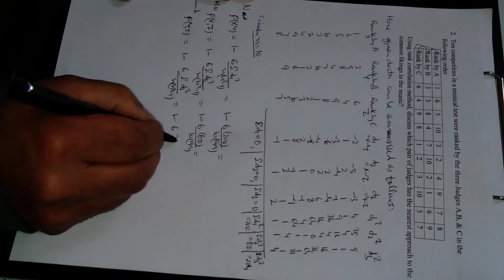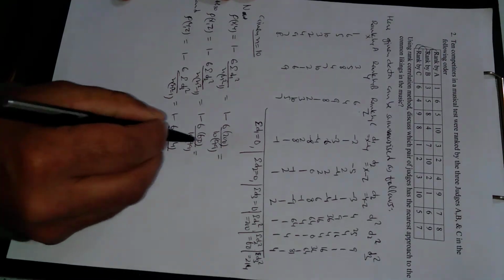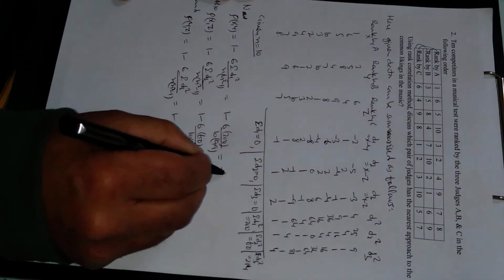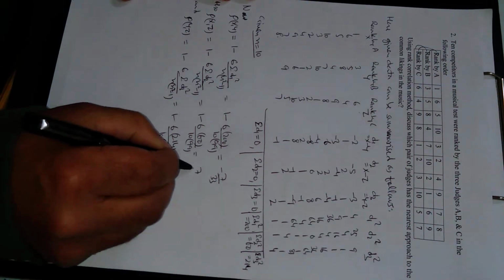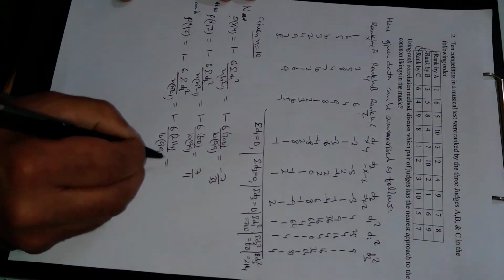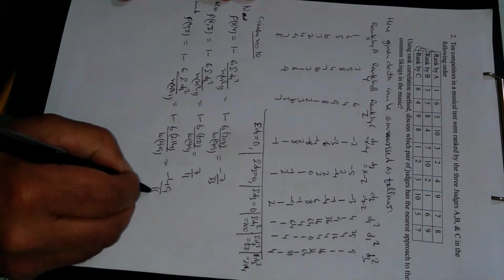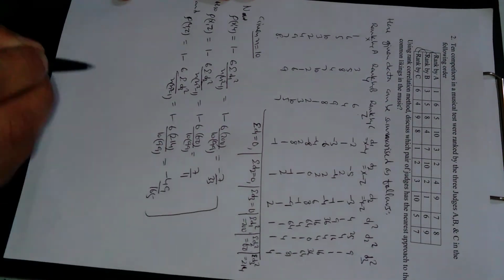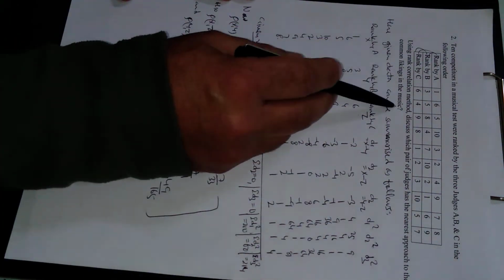This is 214. This is 10, 99. Which on simplification will come out to be minus 7 upon 33. And this on simplification will give us 7 upon 11. And this on simplification will give us minus 49 upon 165.